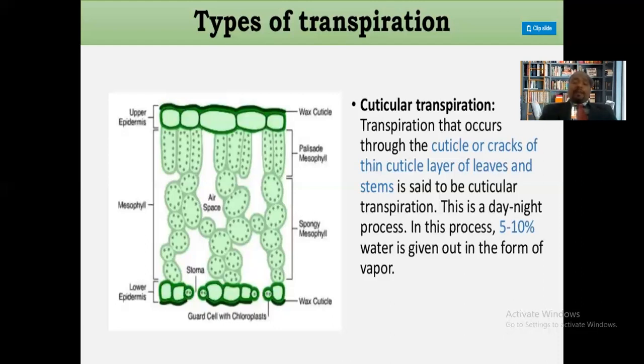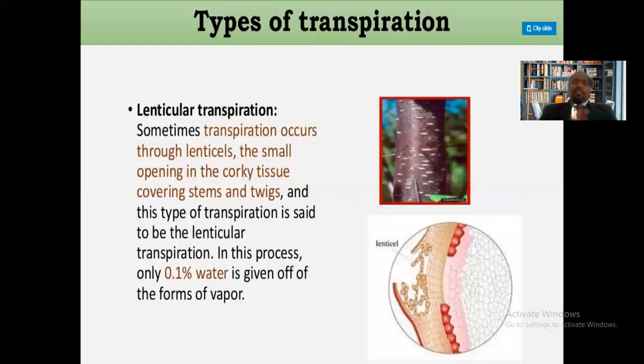The next type of transpiration is lenticular transpiration. Now the question is, what are these lenticels? You might have observed an apple or any other fruit. If you observe the wall of that fruit, you can find small tiny dotted structures. These are pores, and these pores are nothing but lenticels. The same type of pores are also present on the bark of the stem, and these tiny pores on the bark of the stem are called lenticels.